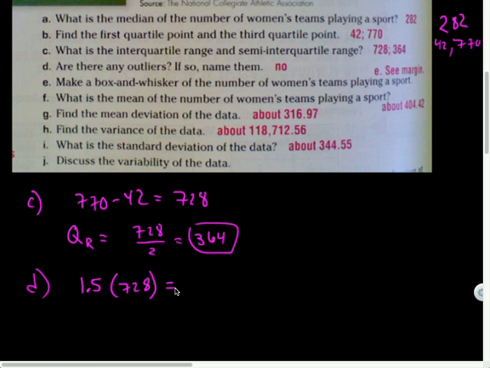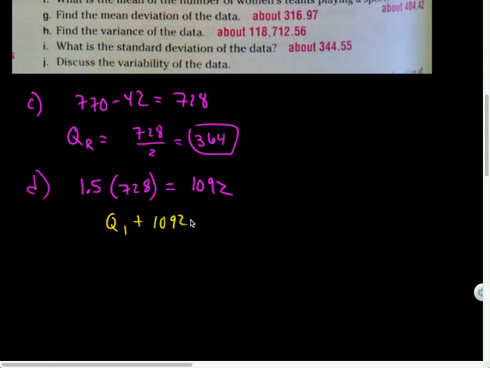Yeah, but I was wrong. I'm saying 1092. How would I know whether or not there's any issues with this? I would do Q1 minus 1092 and Q3 plus 1092.